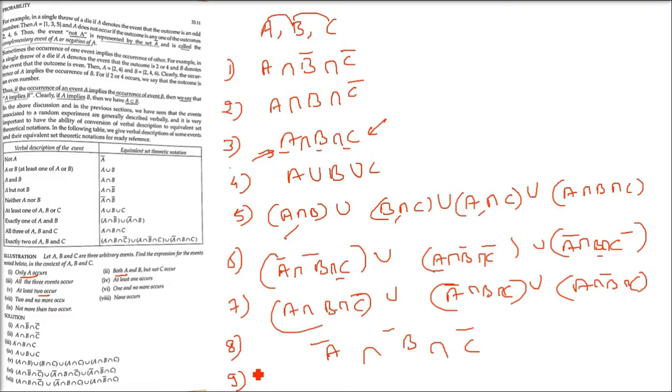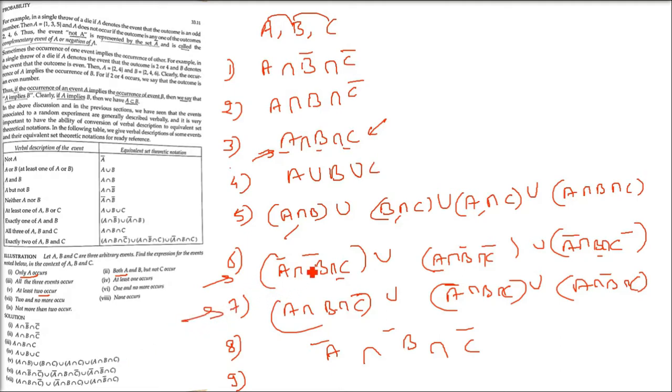Not more than 2 occurs means we'll do this: not 2 happening we have seen already, and not 1 also we have to combine. So not 2 was this one, and not 1 also we have to combine. So the 6th and 7th we have to combine.